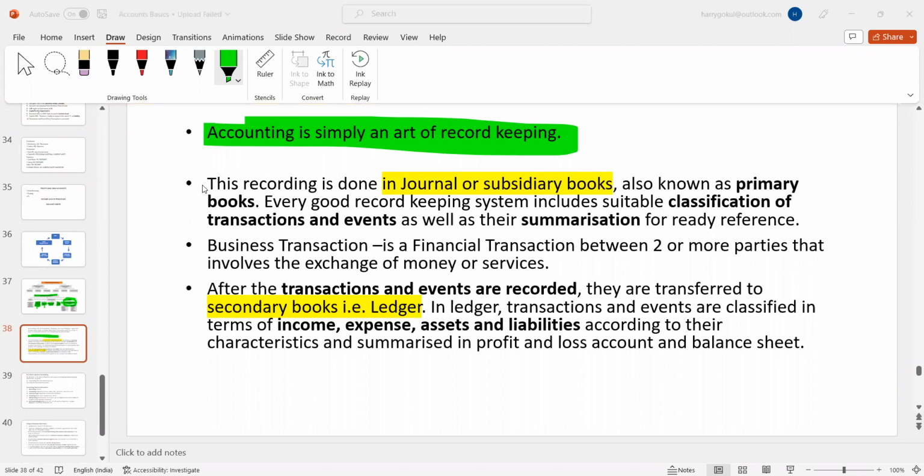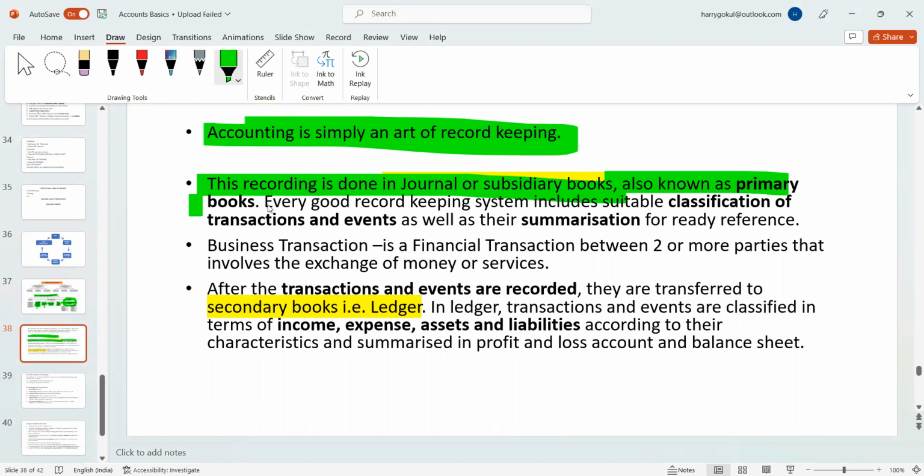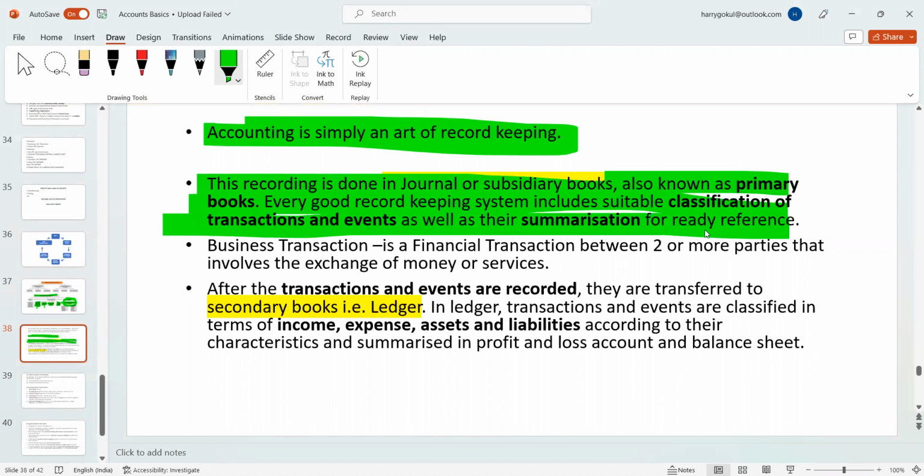Recording is done through journals or subsidiary books, also known as primary books. They may ask this for 1 mark also. Every book records the keeping, classification of transactions and events. What is classification of transactions and events? It's the journal entry which you make based upon the transactions. And the events are the results that arise from the transactions.